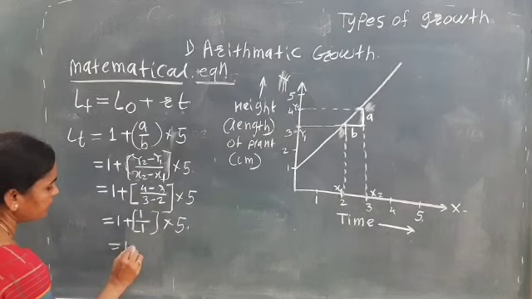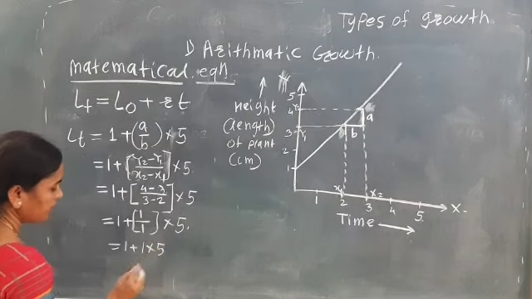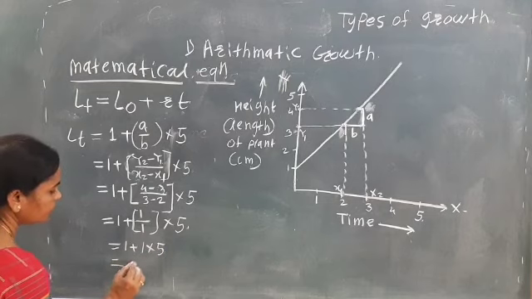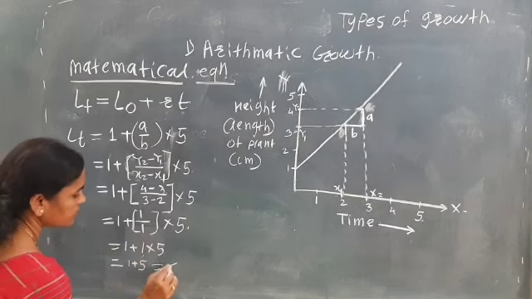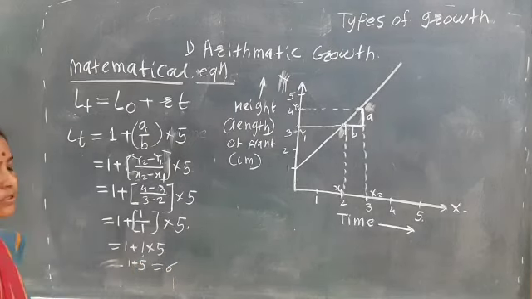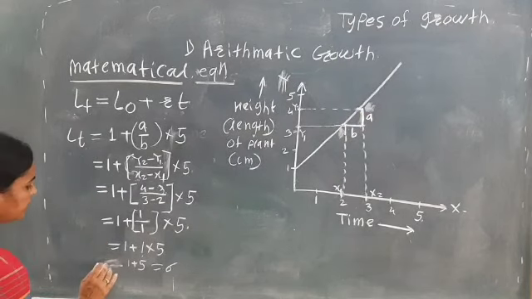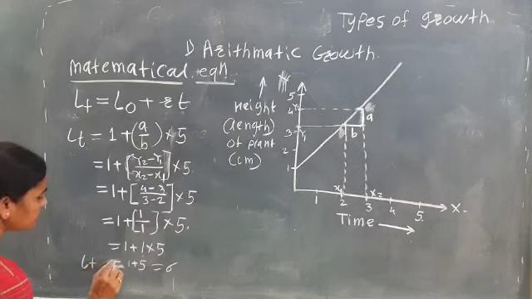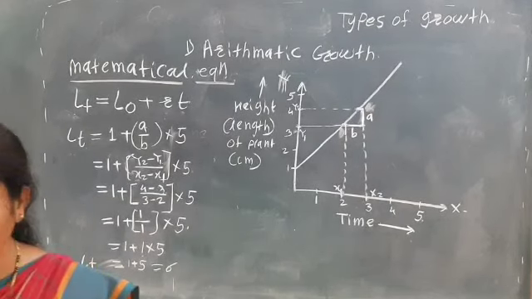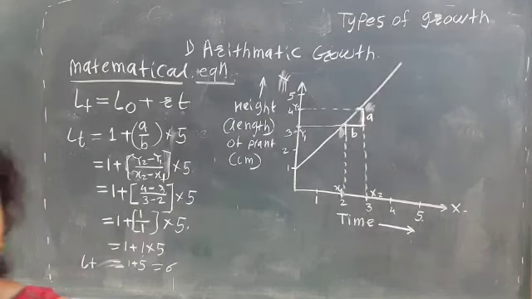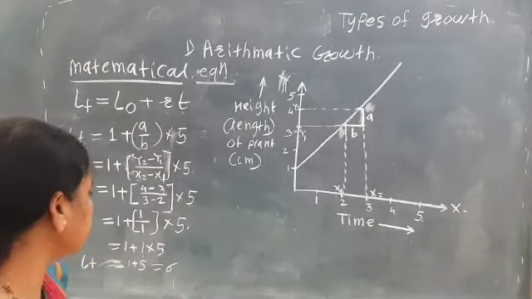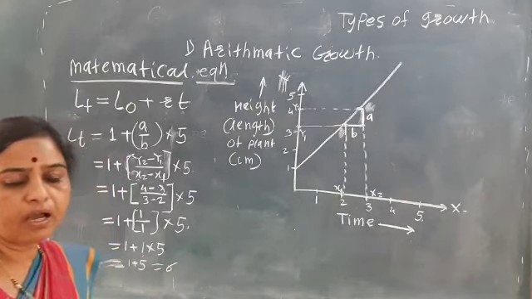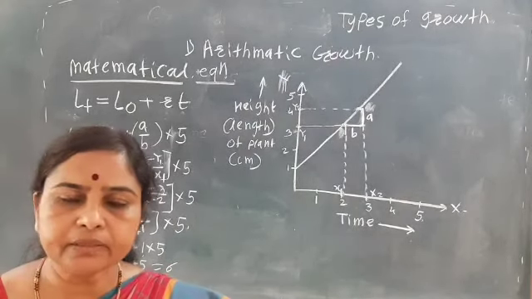So 1 plus 1 multiplied by 5 is equal to 1 plus 5, equal to 6. So LT is equal to 6. After 5 hours the growth will be increased up to 6 centimeters. That is the LT, and that is nothing but arithmetic growth.